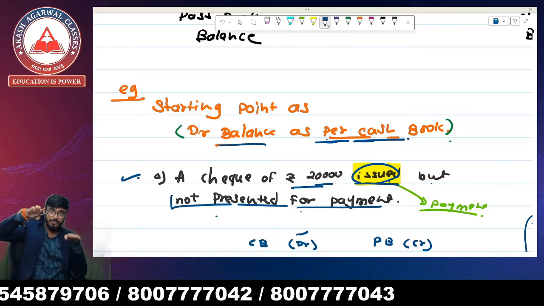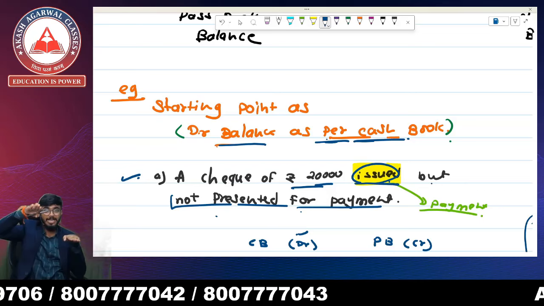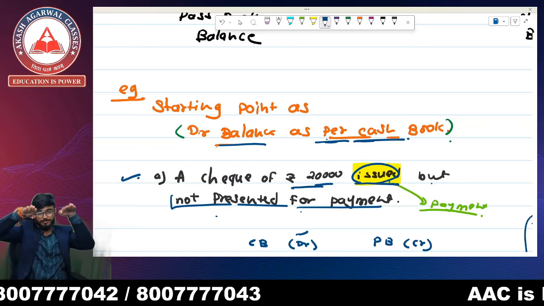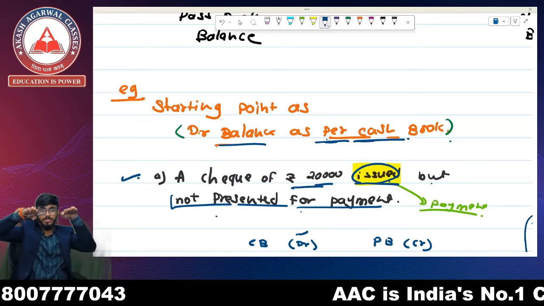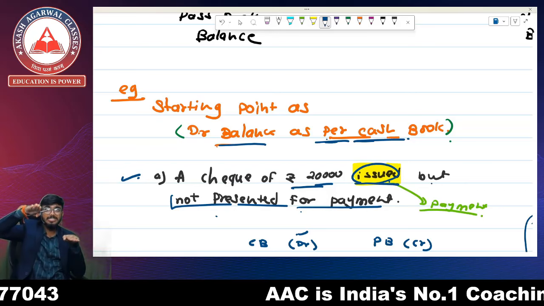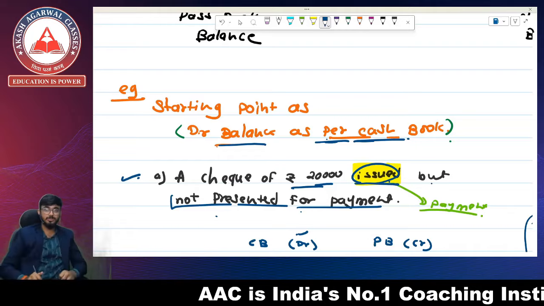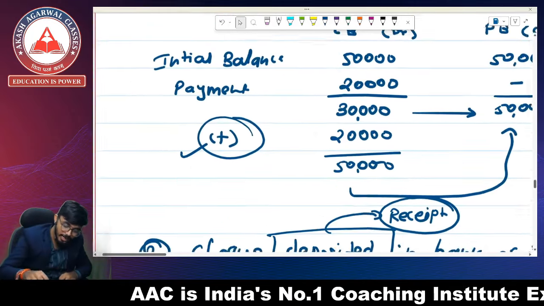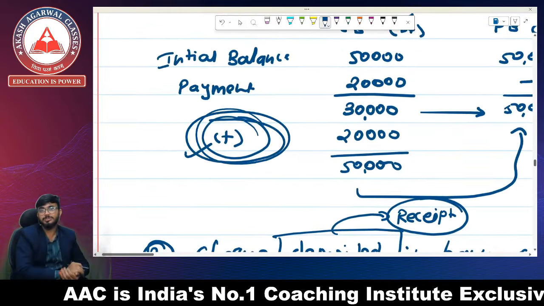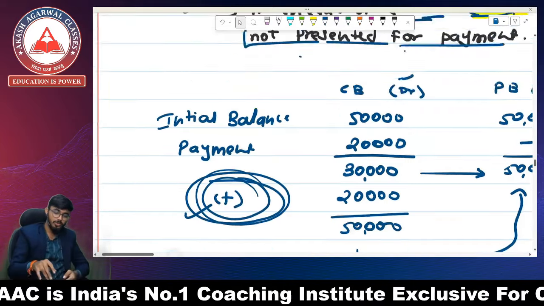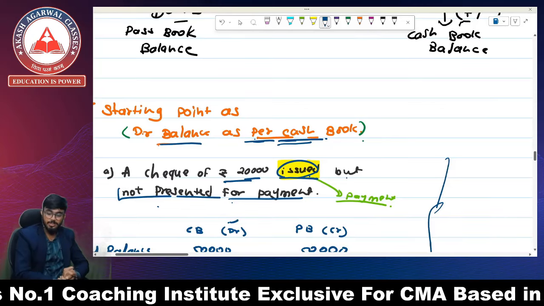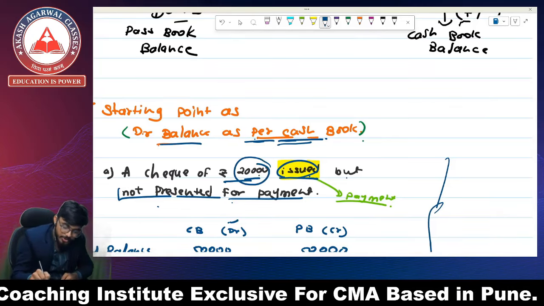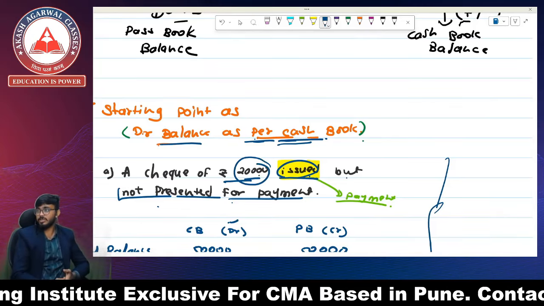To do that, I am going to bring the cash book upwards. It means I am going to make certain additions in the cash book. We add whatever amount is given as per the cash book, the rupees 20,000.